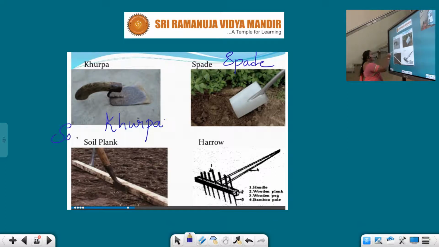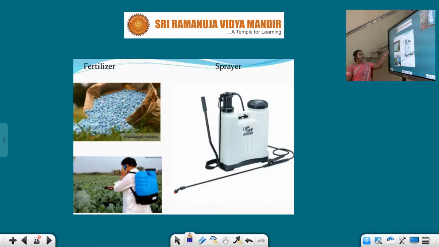This is the soil plank, and this one is the harrow. These are the instruments generally used by the farmer. And fertilizers, sprayers. These are the sprayer tanks. Let us see.